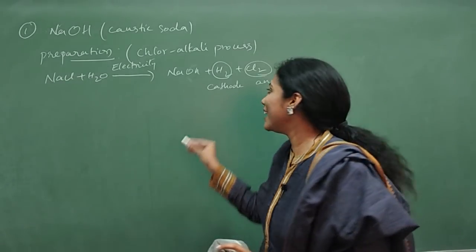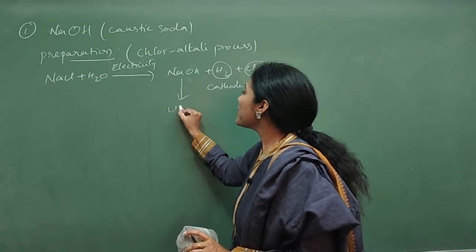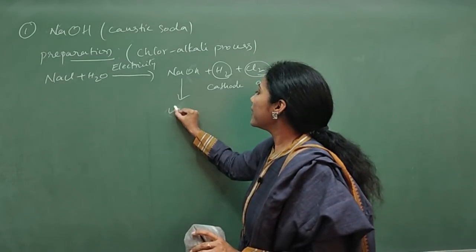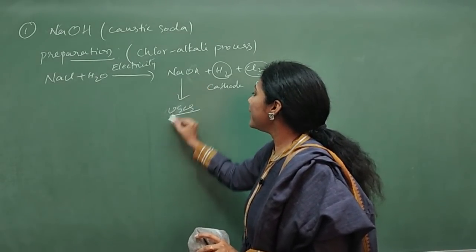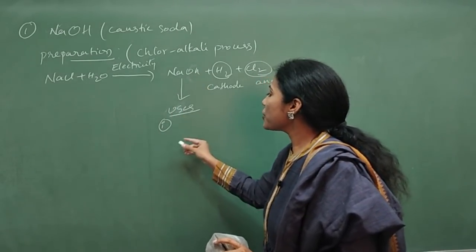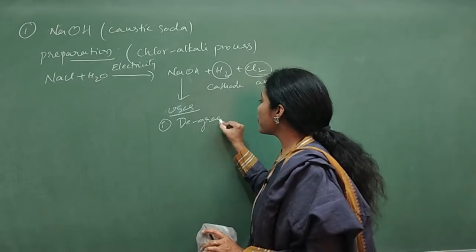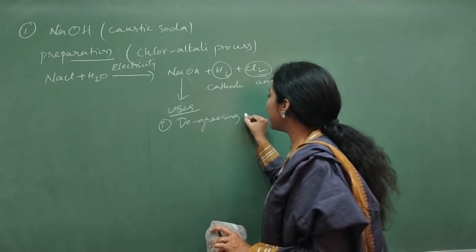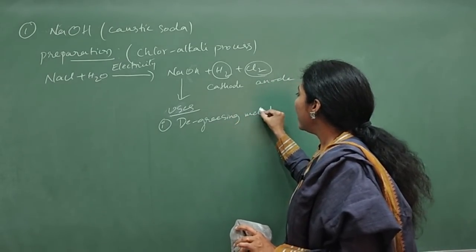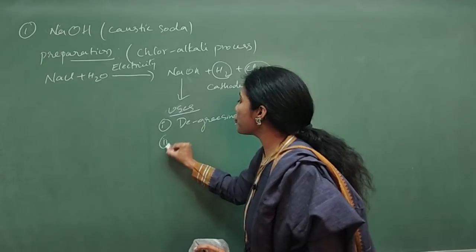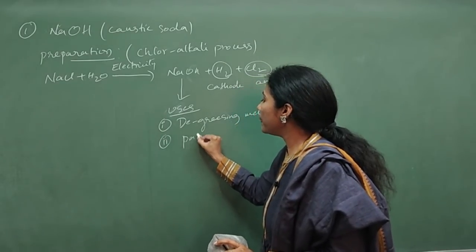And not only that, they will ask you the uses of every product. So what are the uses of NaOH? NaOH is used for degreasing metals, and it is also used in the paper and soap industry.